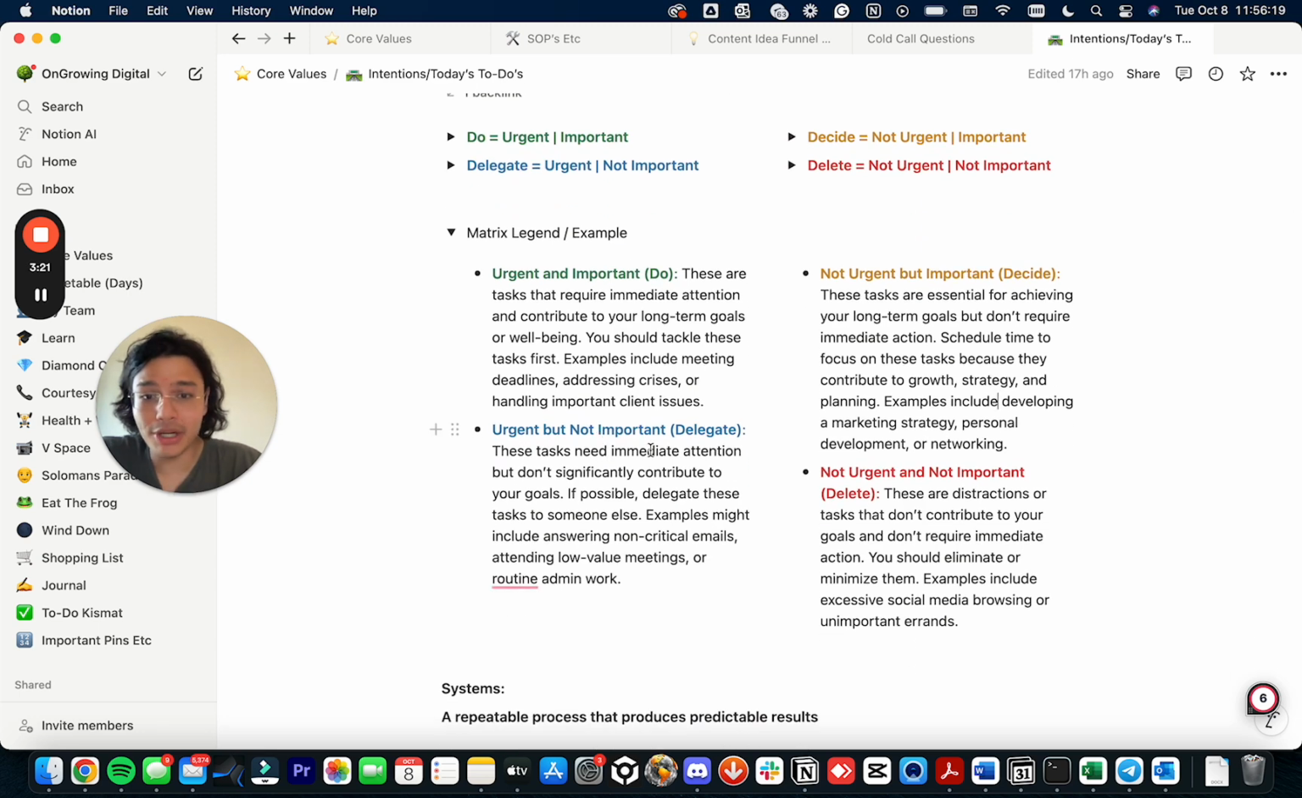Next up is urgent but not important. These are tasks that you can delegate. Right? These tasks require immediate attention, but don't significantly contribute to your goals.